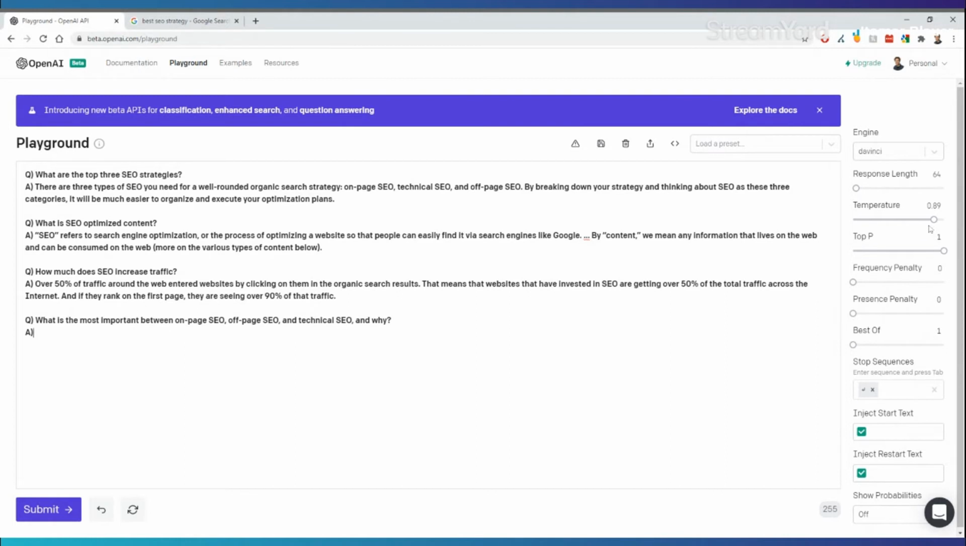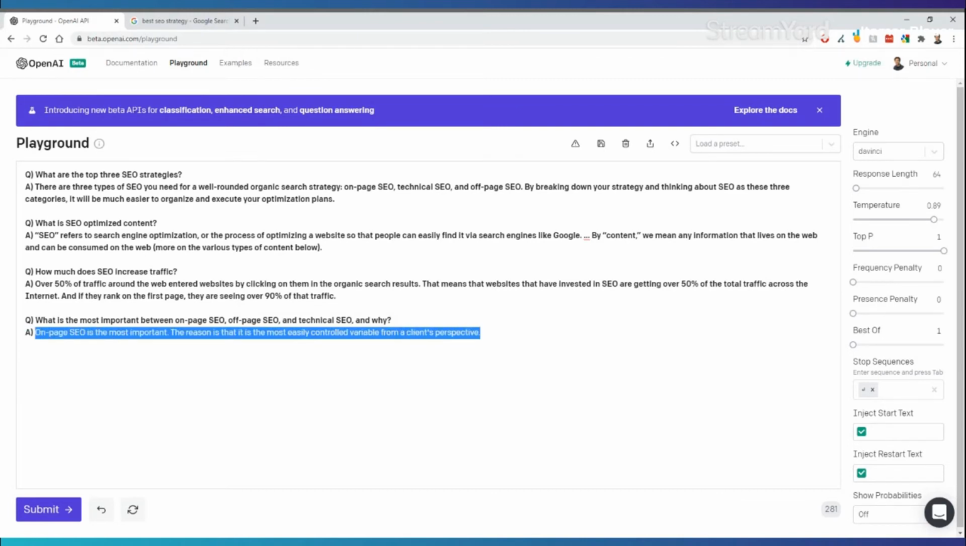So we've got the temperature up here, the stop sequence here. Let's see what answer it comes up with. Okay, and we can see the answer it gave us, which is on-page SEO is the most important. The reason is that it is the most easily controlled variable from a client's perspective. Now, this is something you can choose to use in your own content piece about SEO, because you put in a question and it's given you an answer that's been generated automatically.